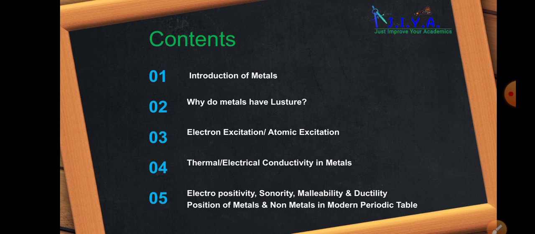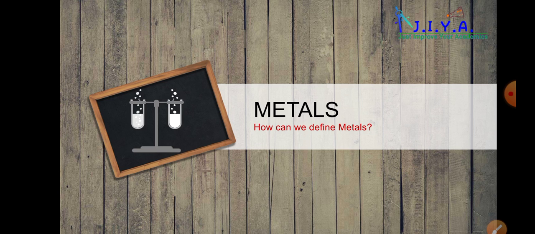So the contents which we are going to cover in this video are introduction of metals, why do metals have luster, electron excitation, thermal and electrical conductivity in metals, electropositivity, sonority, malleability, and ductility. So let's start. So, how can we define metals?